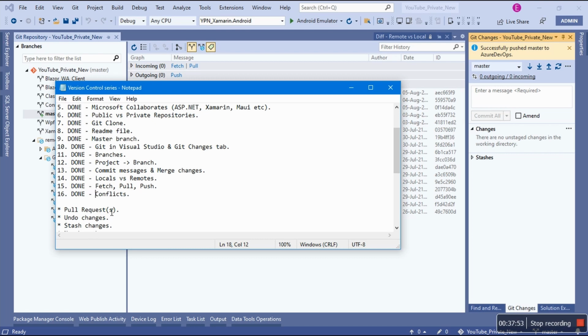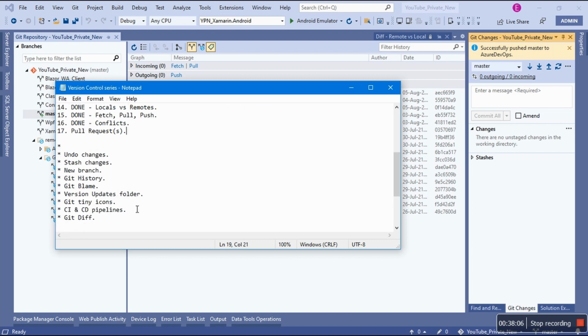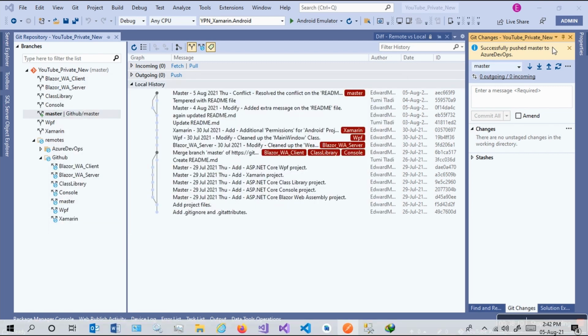Save changes. We're going to do pull requests. I'm excited about this one. Number 17. We're going to be covering pull requests. It's going to be a very interesting topic. Very interesting topic.